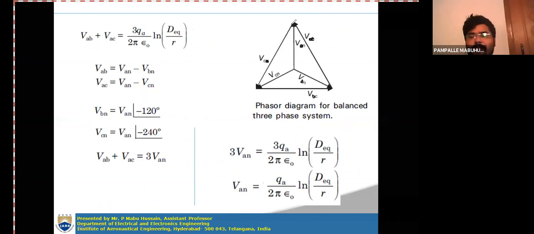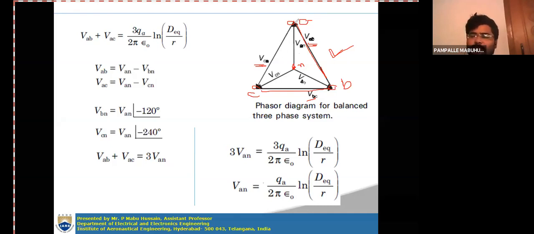Now, if you write the vector diagram for phasor voltages, you can represent it in this diagram. Here you have A, this is B and this is C. The voltage between A and B is VAB, between B and C is VBC, and between C and A is VCA. These are the line voltages. If you consider a neutral point at the middle of this triangle, then from A to N it is VAN, C to N it is VCN, and B to N it is VBN. So VAN, VBN and VCN are the phase voltages.